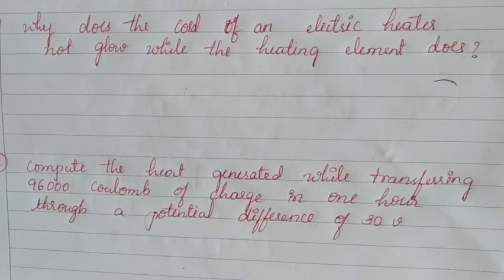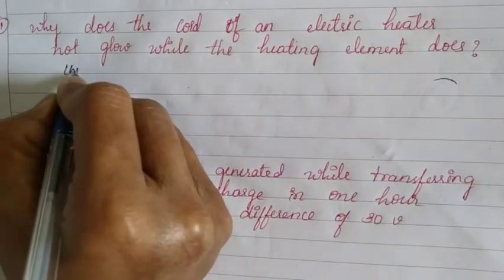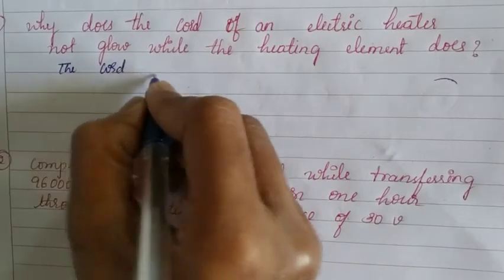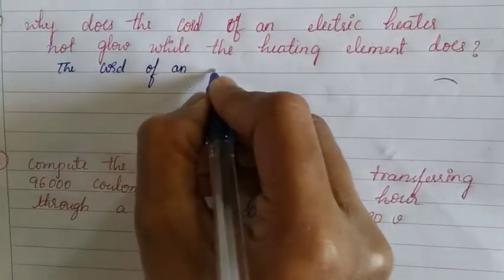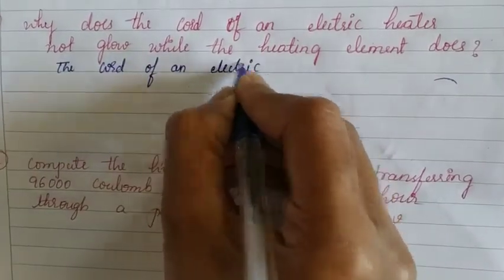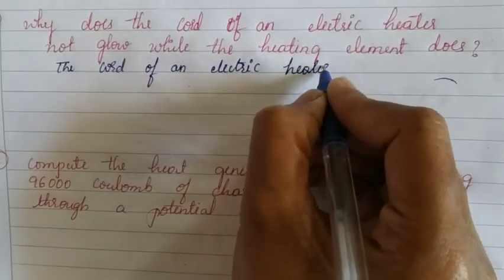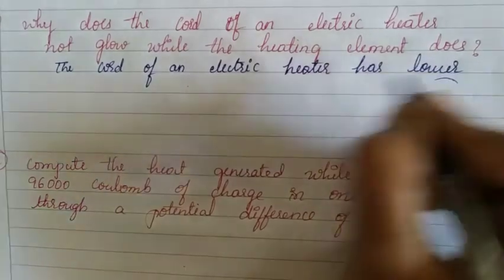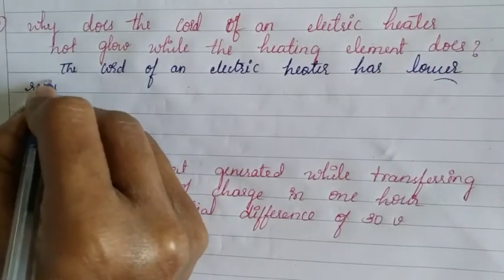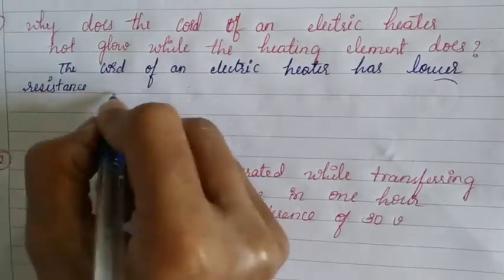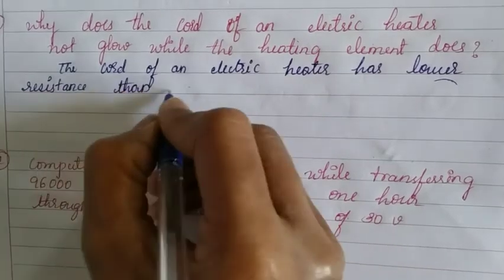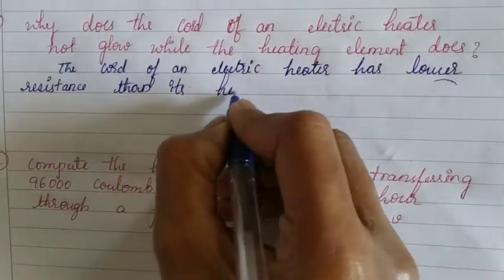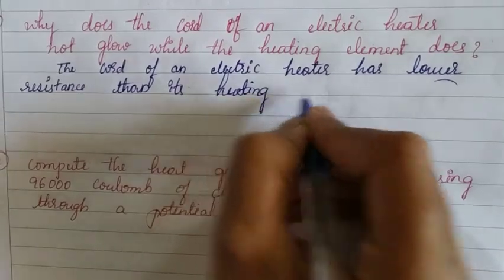Okay children, now write here. The cord of an electric heater has lower resistance than its heating element.